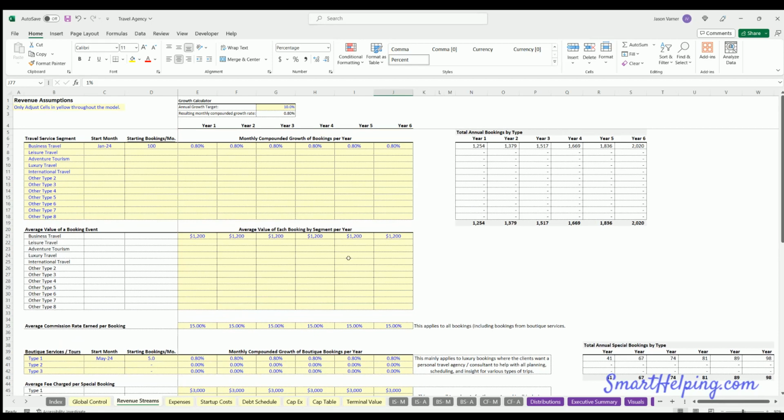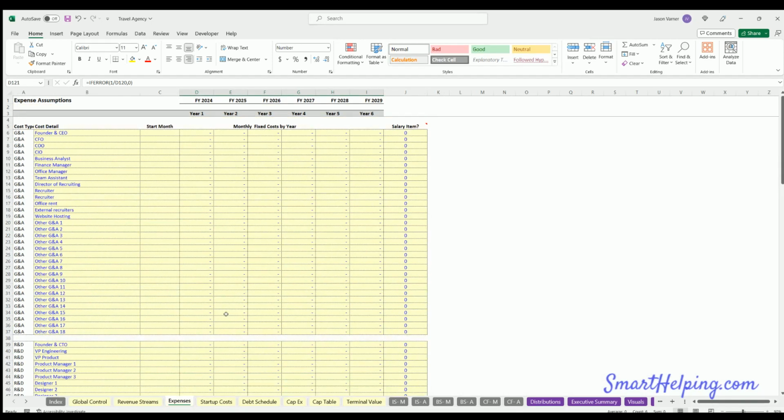Okay, so now we've got revenue, expenses. Maybe we have some fixed expenses here starting in January. This is a monthly amount, and then if it's a salary item here, mark a 1, so that's a salary item. I just have a bunch of executives going up top here. Now, my numbers are arbitrary. You'll fill out your own numbers here. So these are all 1.